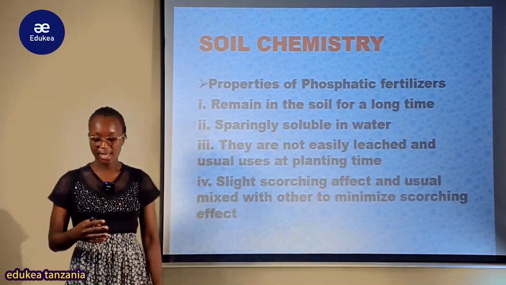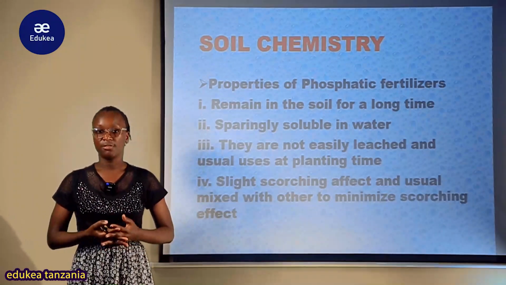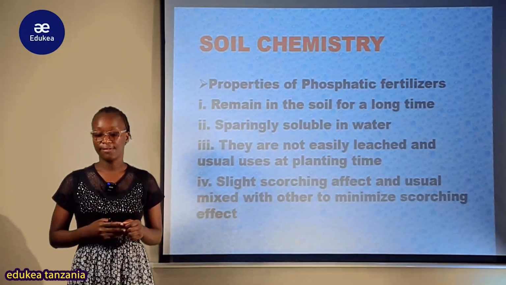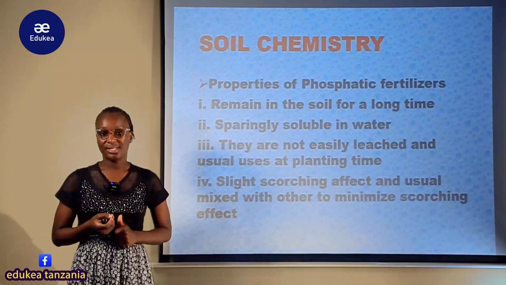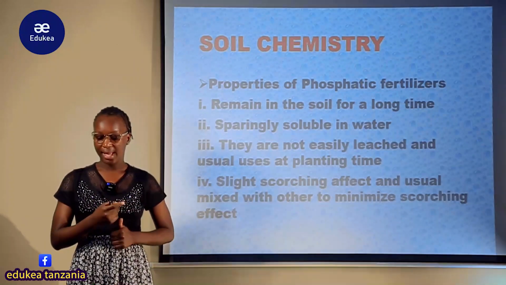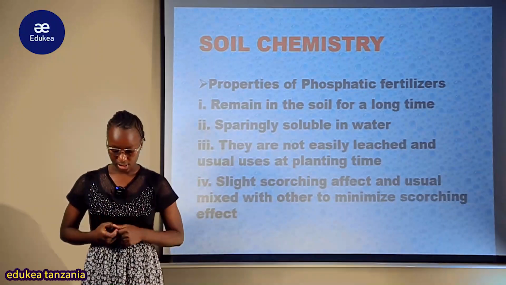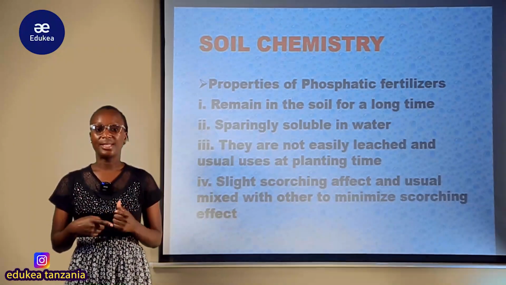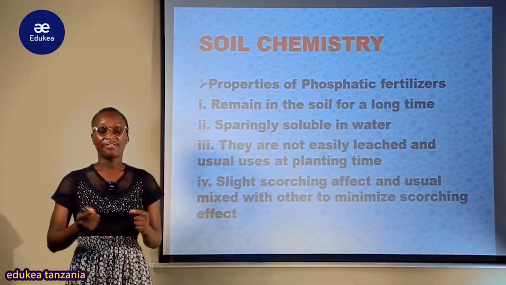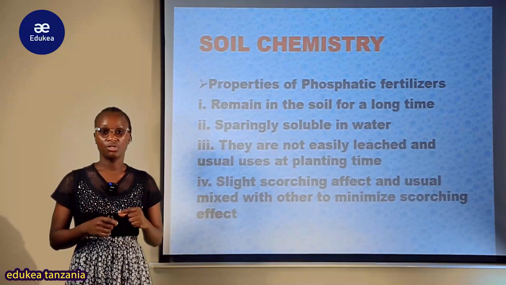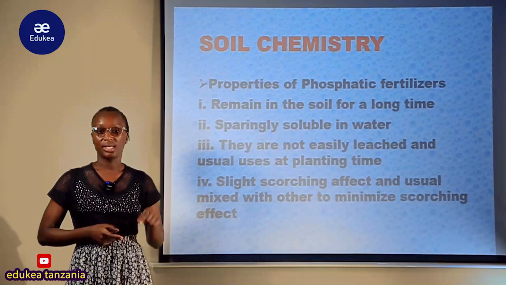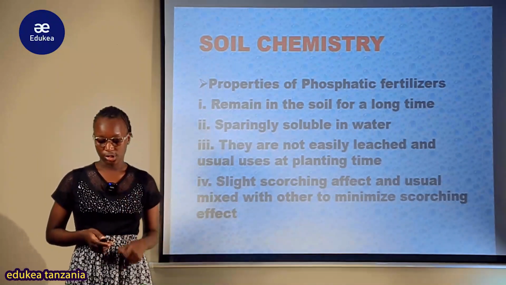So they have a slight scorching effect. Usually they tend to be mixed with other substances in order to minimize this scorching effect. After mixing with other substances, it reduces or minimizes the effect of scorching.